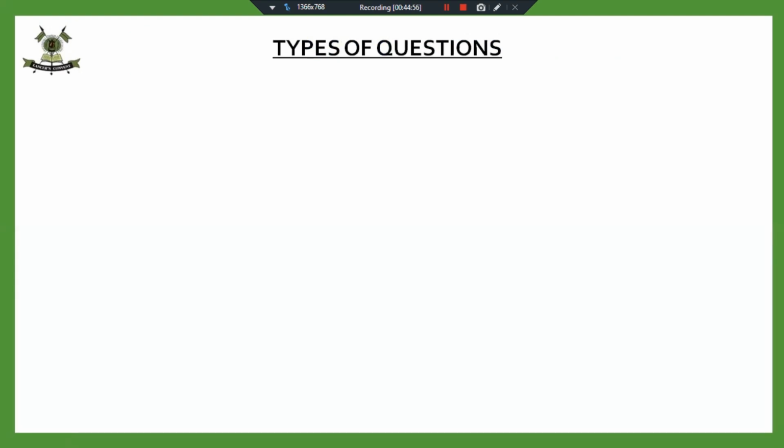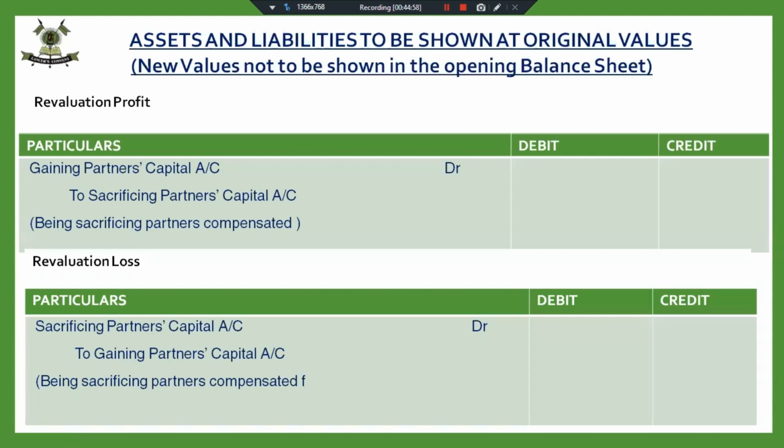Fine. And the assets and liabilities will keep appearing at the old values. So this is the point of difference in this chapter. Reserves can appear in the new balance sheet. Old values of assets and liabilities can appear in the new balance sheet, provided we pass adjustment entries for that. So you have to learn these adjustment entries.